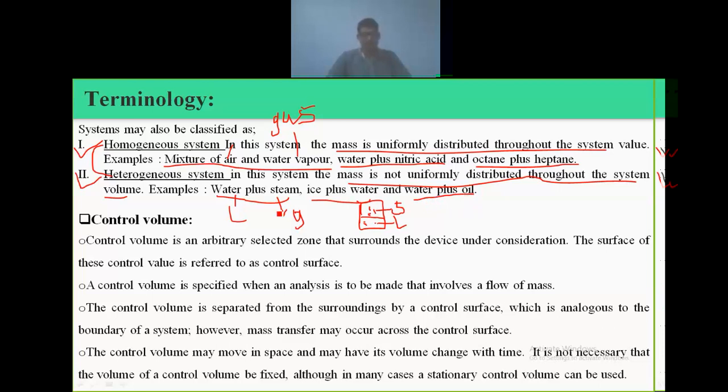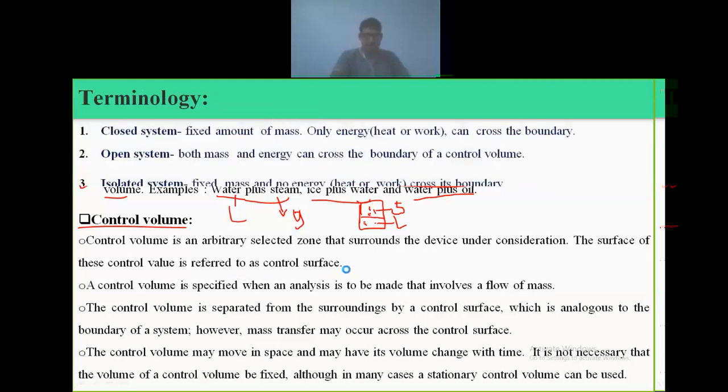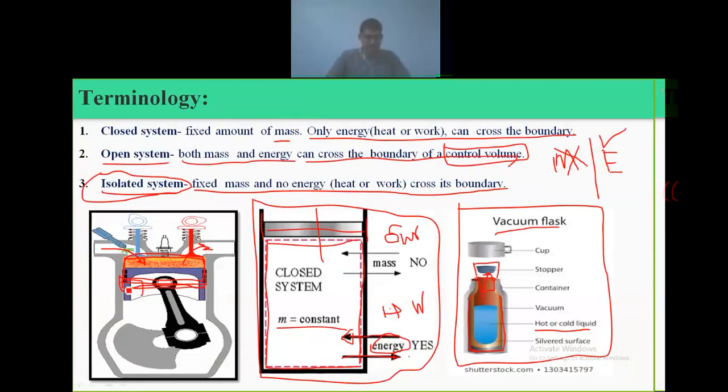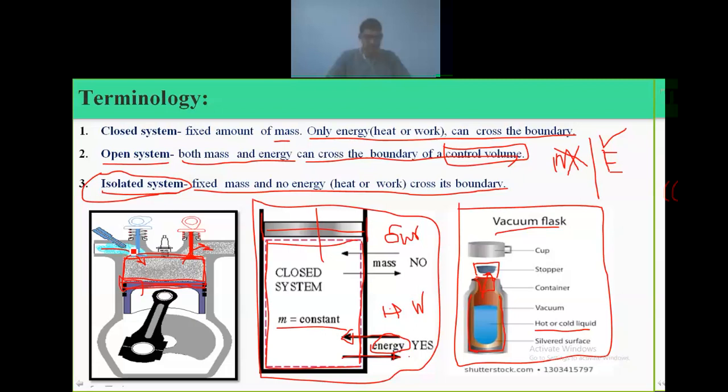So again, we can classify systems like this, based on these classifications. Another concept, which is very important to study during reciprocating compressors, steam turbines or hydraulic turbines, is the control volume. A control volume is an arbitrarily selected zone that surrounds the device under consideration. The surface of this control volume is referred to as the control surface. As we saw in the previous lecture, this is the control volume.